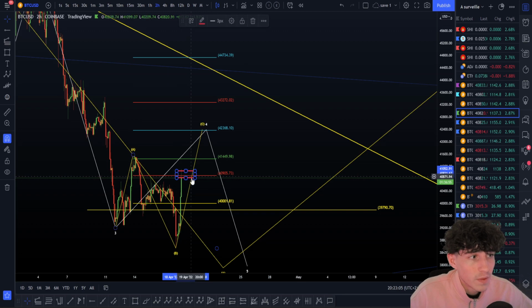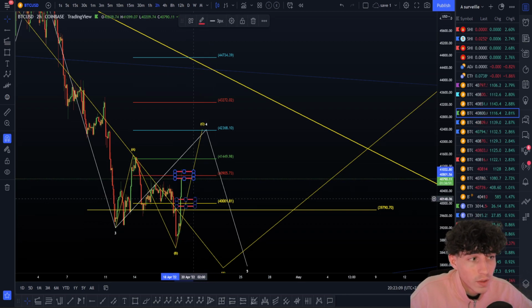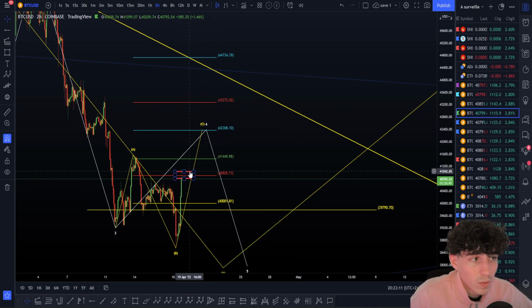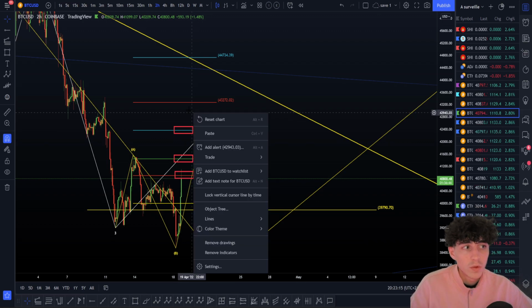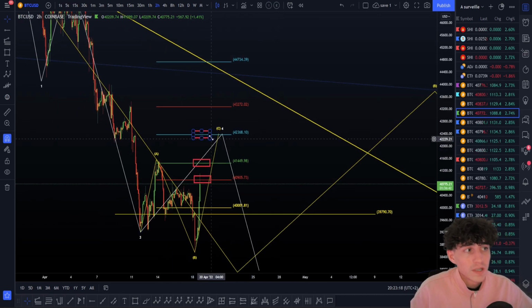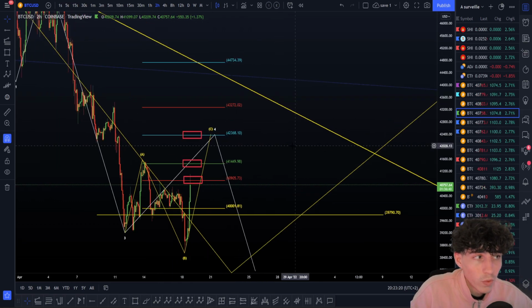100% here, I mean, the first target, first of all, is this 618 here. Now we are high, so we don't care anymore. So next target is a 100% of the extension tool here. Next, this is a 123, next, this is a 161 point here, okay? These are the 3 next targets we have to look for a short, okay?